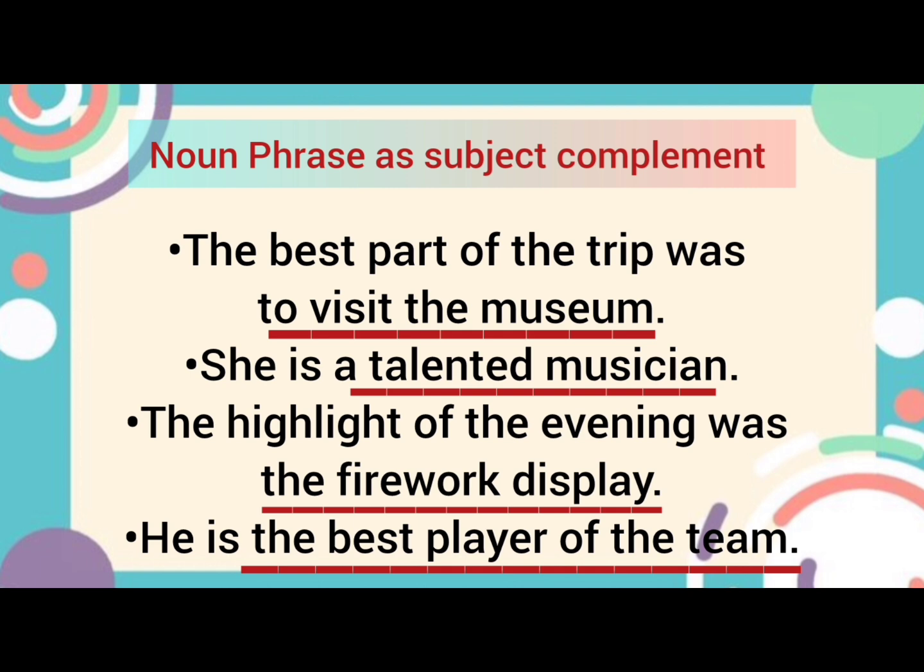She is a talented musician. She is the subject, is is the verb. A talented musician is a noun phrase that is referred to as a subject complement. A talented musician refers to the pronoun within this sentence, that is she, the subject. The highlight of the evening was the firework display. Now, the highlight of the evening is a noun phrase as well, but here it is the subject. Was is the verb. The firework display is the subject complement that is mentioned as a noun phrase here. It tells us about the subject.